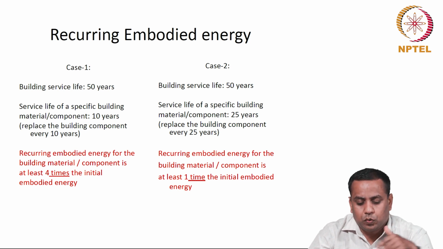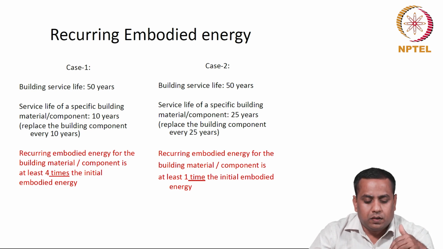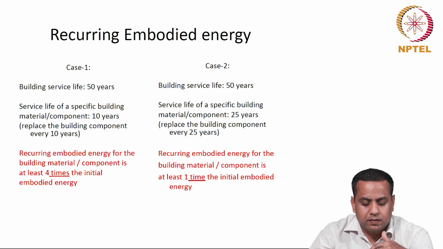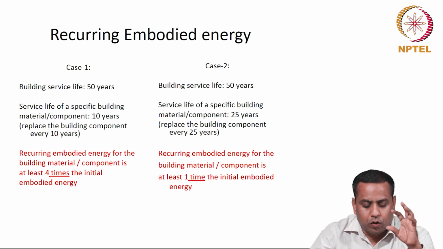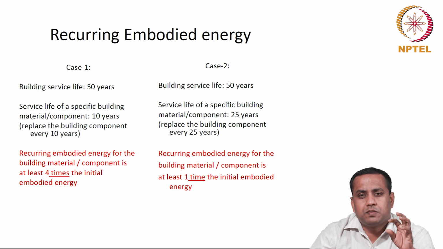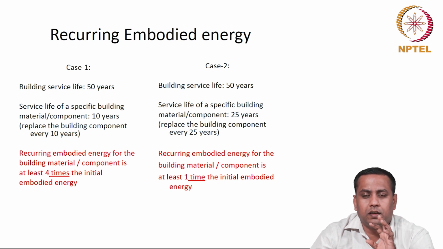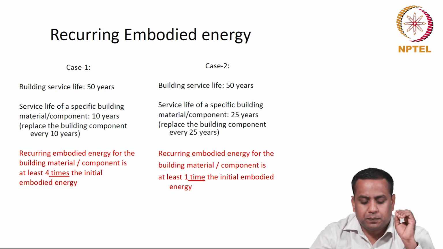For example, let us consider two scenarios, case 1, case 2. In case 1, the life of the building is 50 years, the life of the component is 10 years. That means I replace the component every 10 years. So, in this case, the recurring embodied energy of the component is 4 times the initial embodied energy of the component. In other words, the recurring energy is 4 times more than the initial energy of the component.